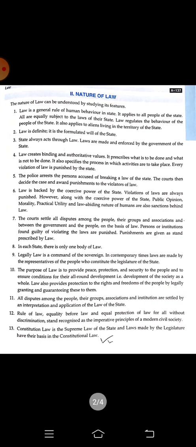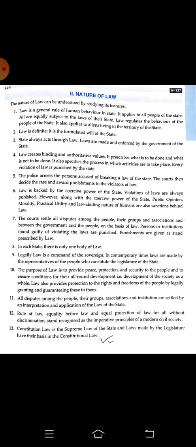So you can say law is a binding and authoritative value made and implemented by the political system in the environment. Each state has this system and they are making their own law to prove that they are sovereign. So each sovereign country is making their own law and applying it within the territory.